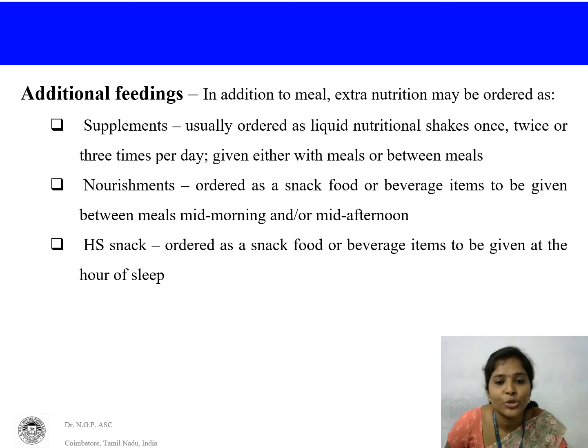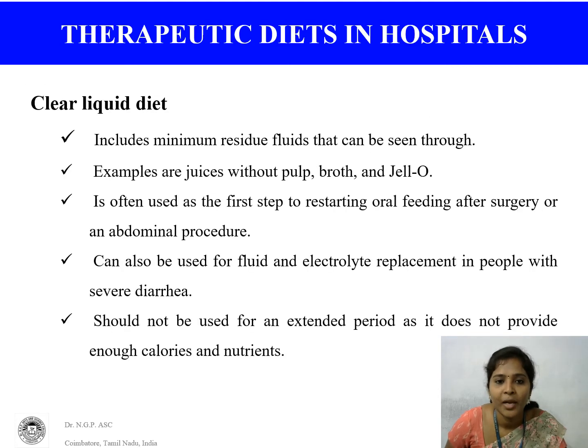Supplementary foods are usually ordered as liquid nutritional shakes once, twice, or thrice per day. Nourishments we can give between meals, in mid morning or mid afternoon or mid evening time. HS snacks: ordered as snacks, food, or beverage items to be given at the hour of sleep. These are the common therapeutic diets followed in hospitals.